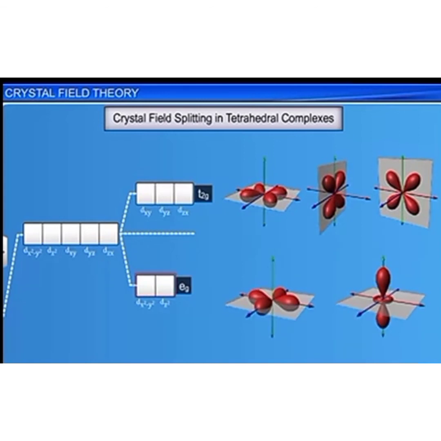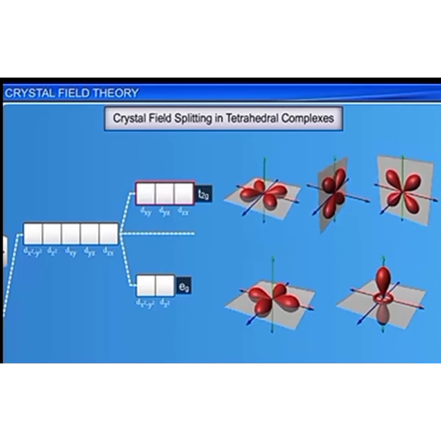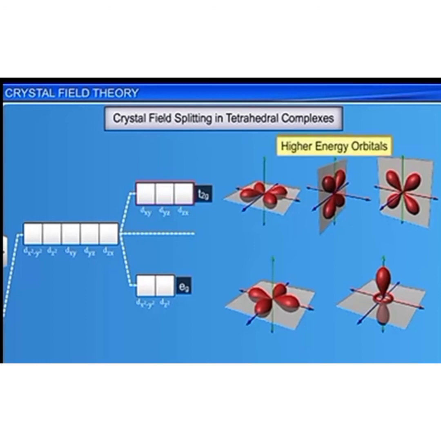This is because the t2 orbitals are oriented along the direction of the approach of the ligands. Thus, in tetrahedral splitting, the t2 orbitals are of higher energy, and the two e orbitals are of lower energy.